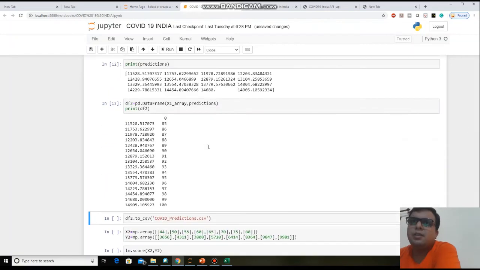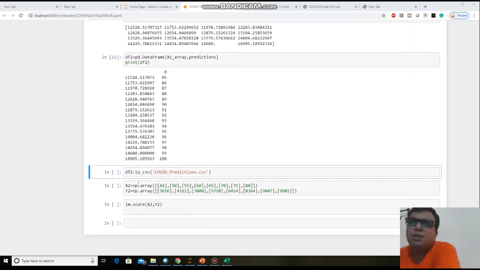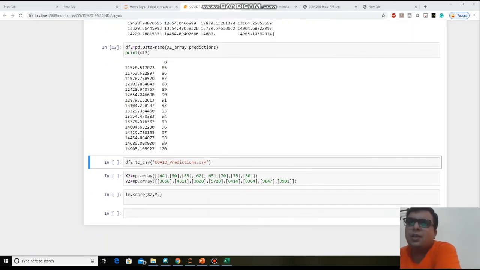So run that line. Okay, so see here you are getting the day values and the number of cases on that particular day. Got it? Now you save this data frame as a .csv. To save this data frame to CSV, you need to use this syntax df2.csv, and give the file name, that is covid_predictions.csv. So you copied this data to this covid_predictions.csv file.